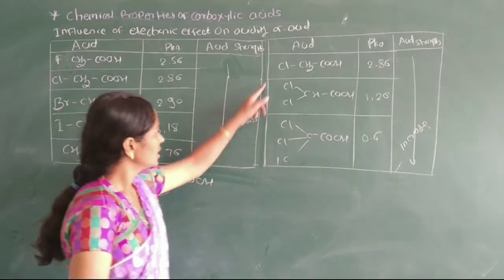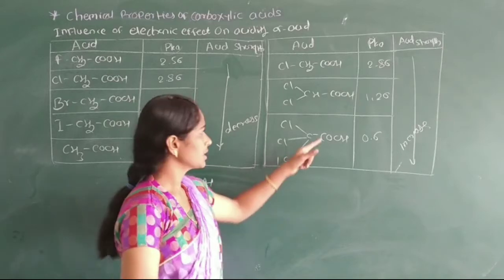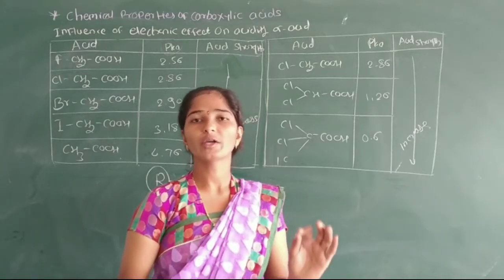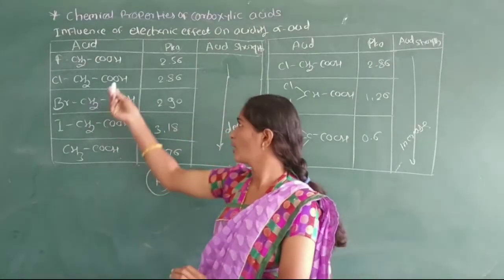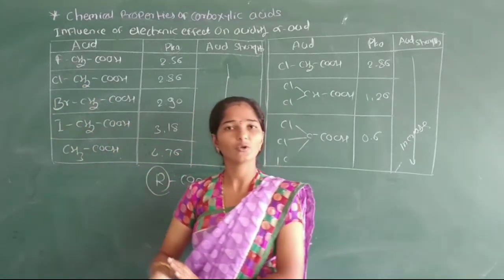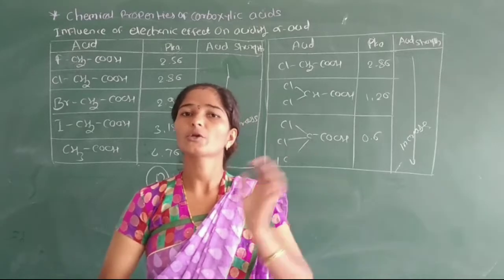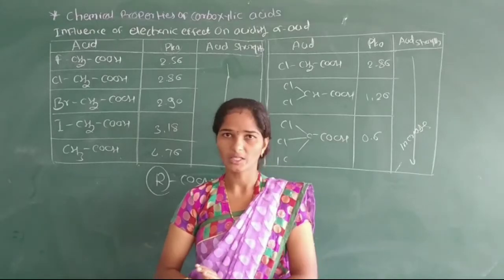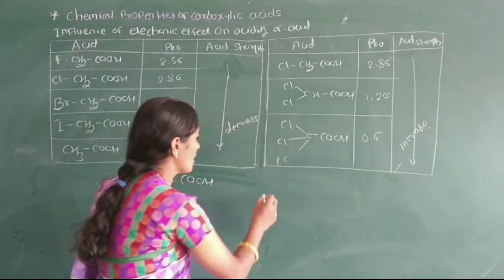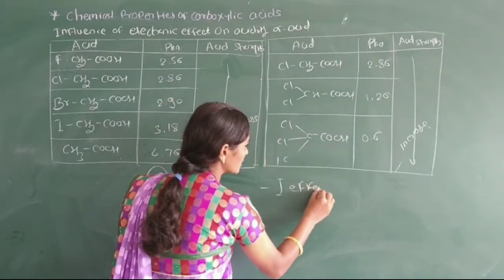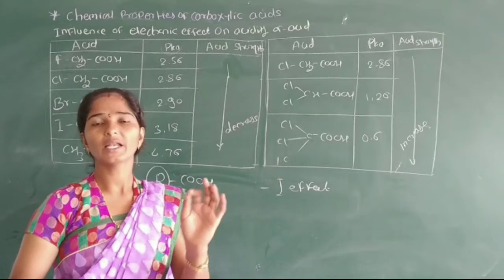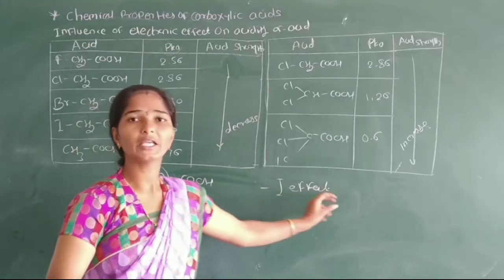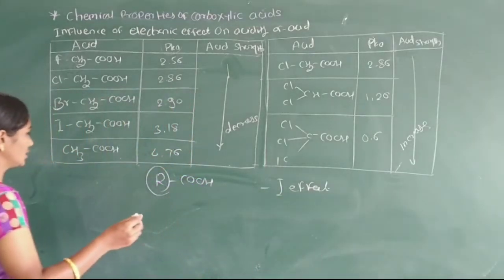In the second table, the halogen atom is attached to this carbon, and this table gives the pKa values of chloroacetic acids. We know that these halogens, fluorine, chlorine, bromine and iodine, are more electronegative atoms and have an electron withdrawing inductive effect. That means these halogens carry a minus I inductive effect. Therefore, the carboxylate ion of the haloacid is stabilized by the minus I inductive effect. We write the dissociation here.